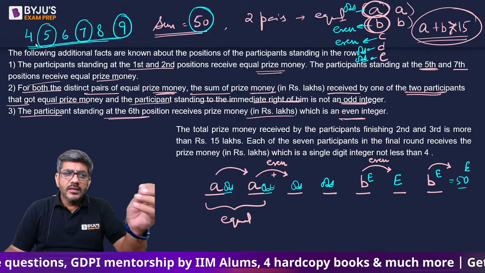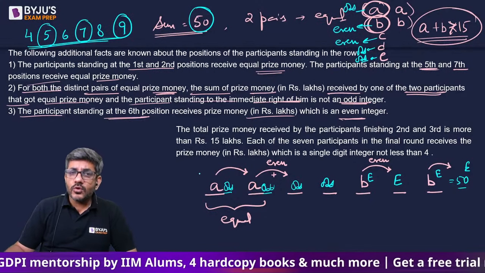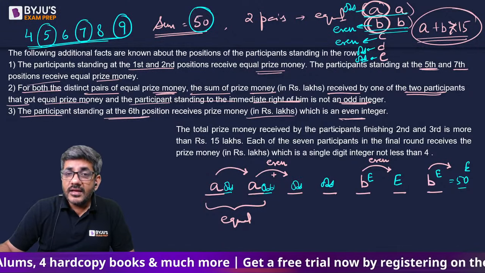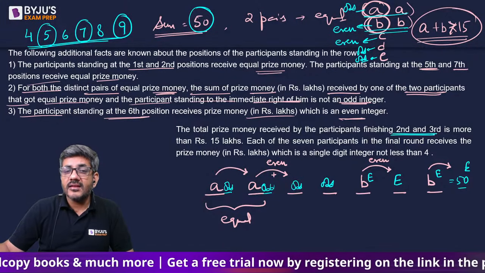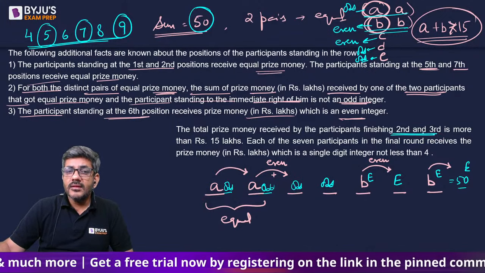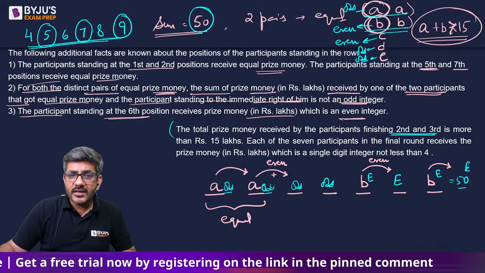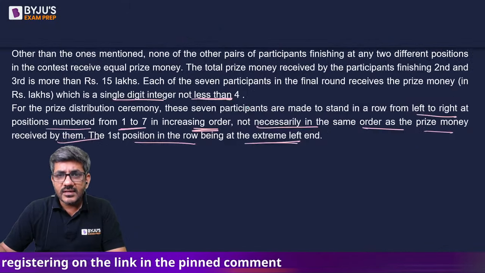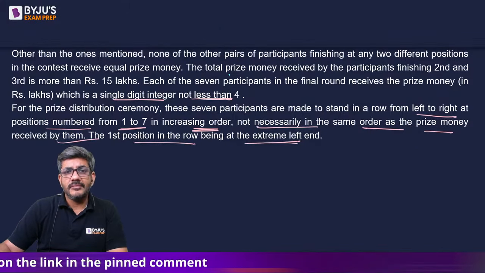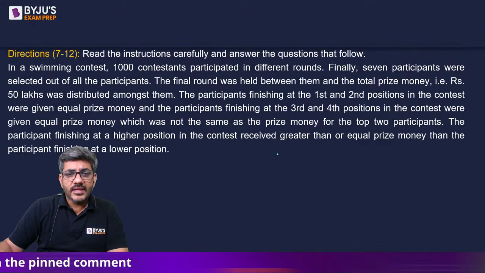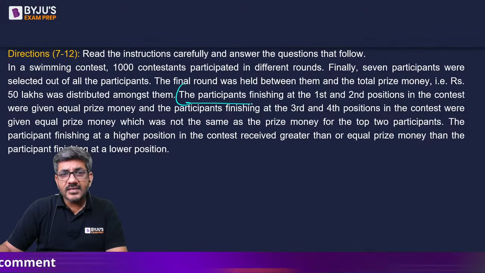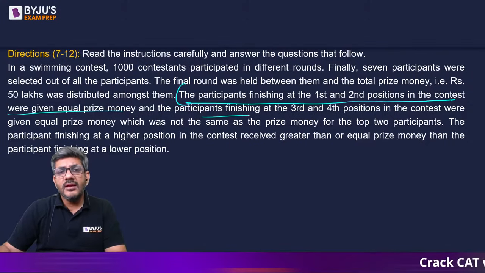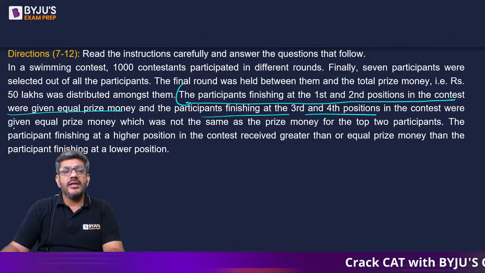क्यों हो गया है? If three odd numbers are 5, 7, 9, so what are the two pairs who are having equal prizes? They are either first and second or second and third. है ना, यही बताया था ना उसने. He has already told you. यहां शायद मैंने नहीं लिखा हुआ इसके अंदर, but I'm sure if you go back you would understand this. ये कहां लिखा हो? ये रहा, देखिए. The participants finishing at first and second in the contest were given equal prize money and finishing third and fourth are getting equal prize money.